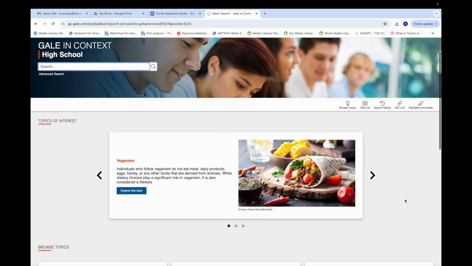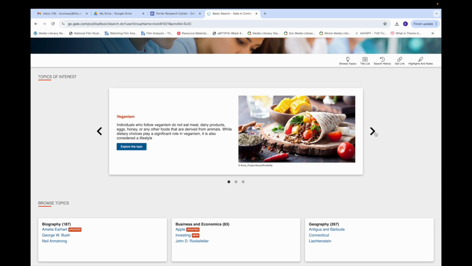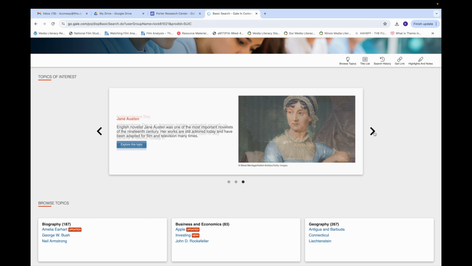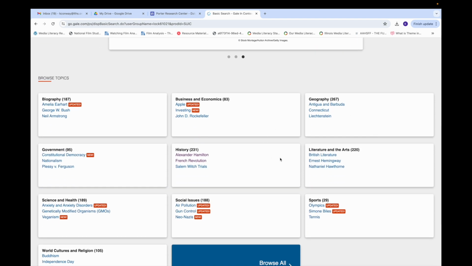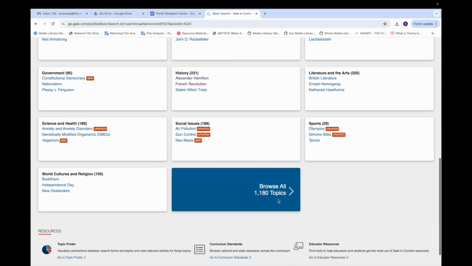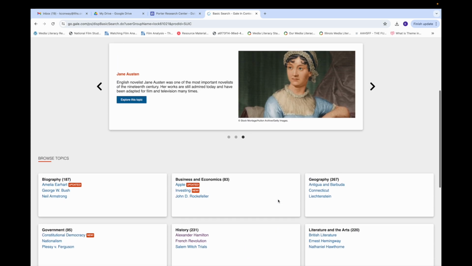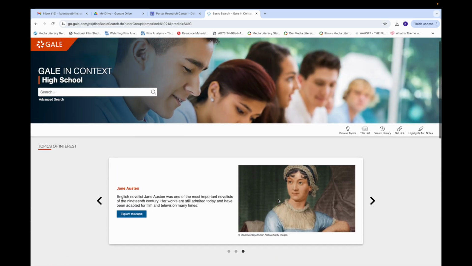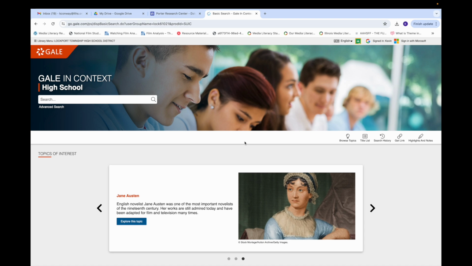Once you sign in, you'll land here and they'll have different topics for you to look through if you want. All kinds of topics split up down here. If you're searching for a topic, this is a really good place to start. But maybe you know what topic you're looking for. You need to get some articles, photos, images, all kinds of different things. It's all available in here. So let's do an example really quick.